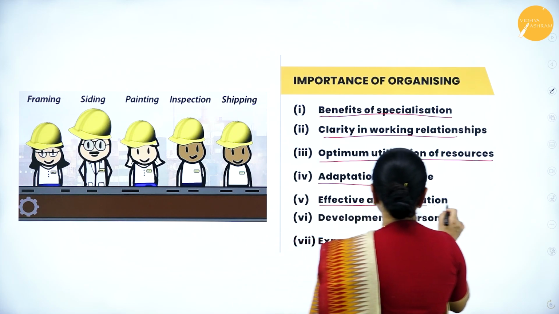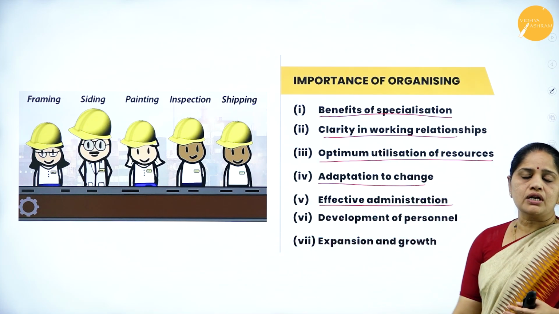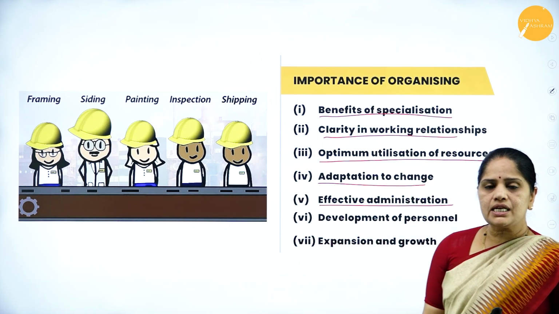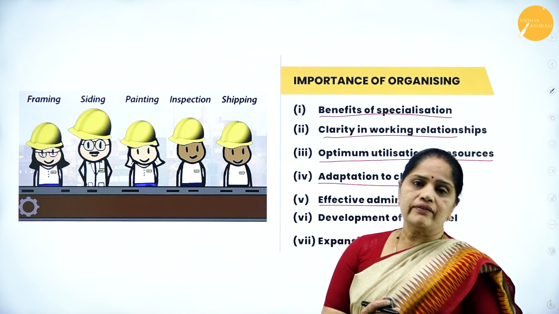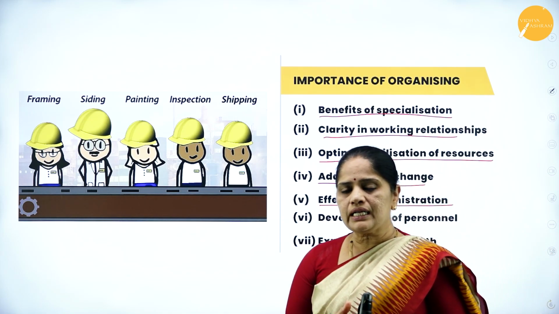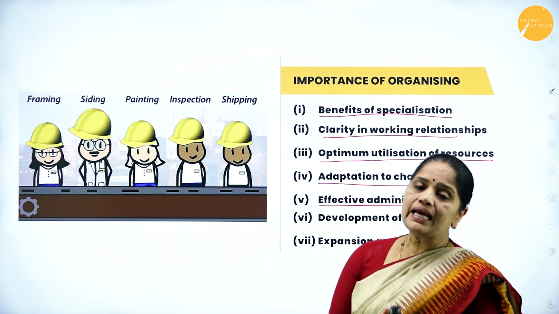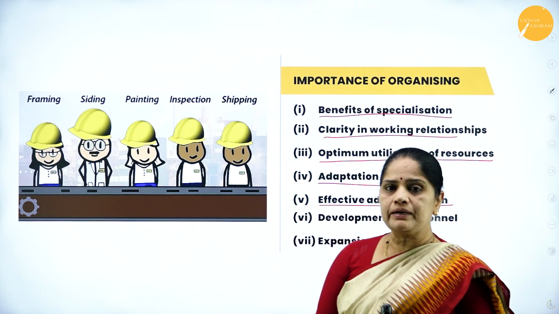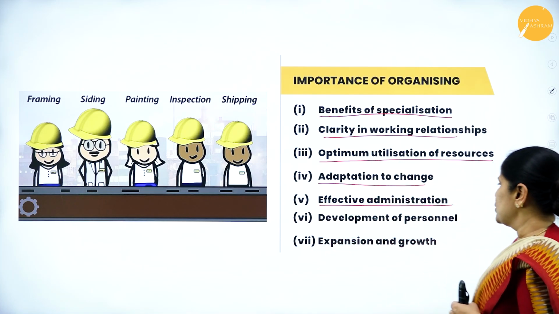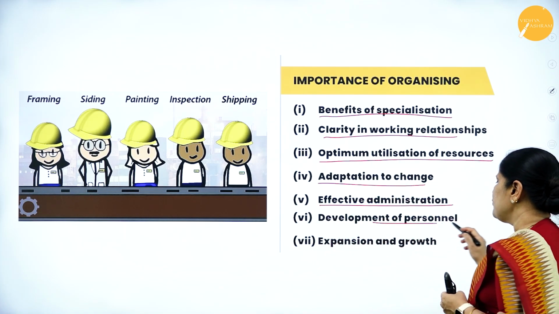Then next one is effective administration. Here we should understand that whenever we have a proper authority and responsibility relationship within the organization, we can ensure that there is proper administration in the organization. Then development of personnel.